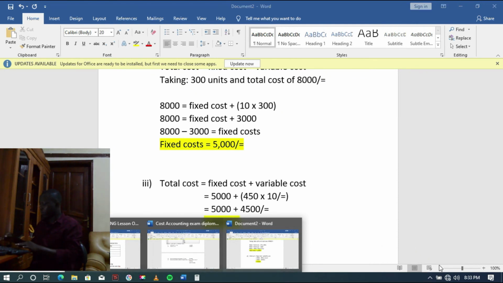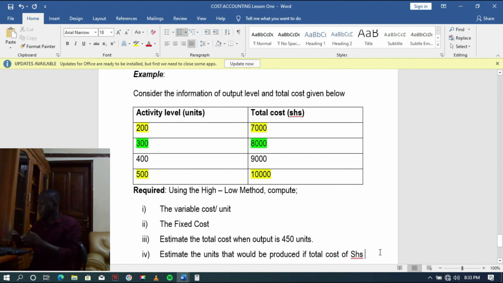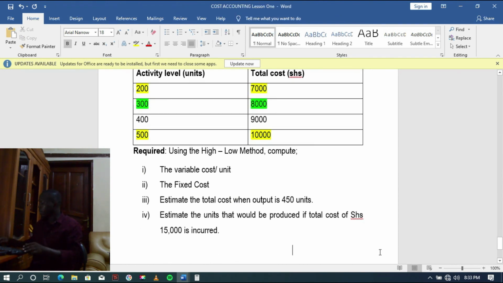Our total cost will be 5,000, which is the fixed cost already known to us, plus now the variable costs, which is 450 units times the unit variable cost of 10 shillings. Because the unit variable cost is 10 shillings, meaning we shall have 5,000 shillings plus 4,500 shillings. That is 450